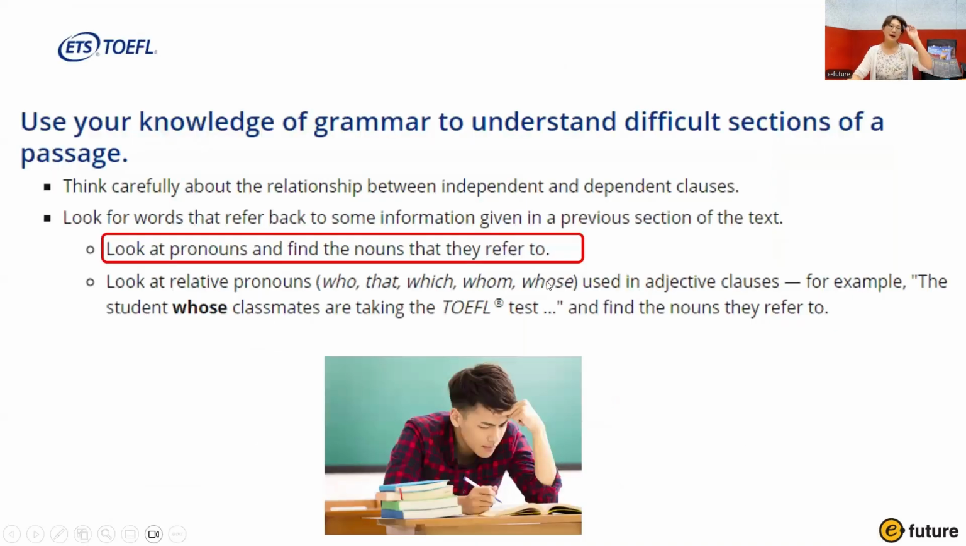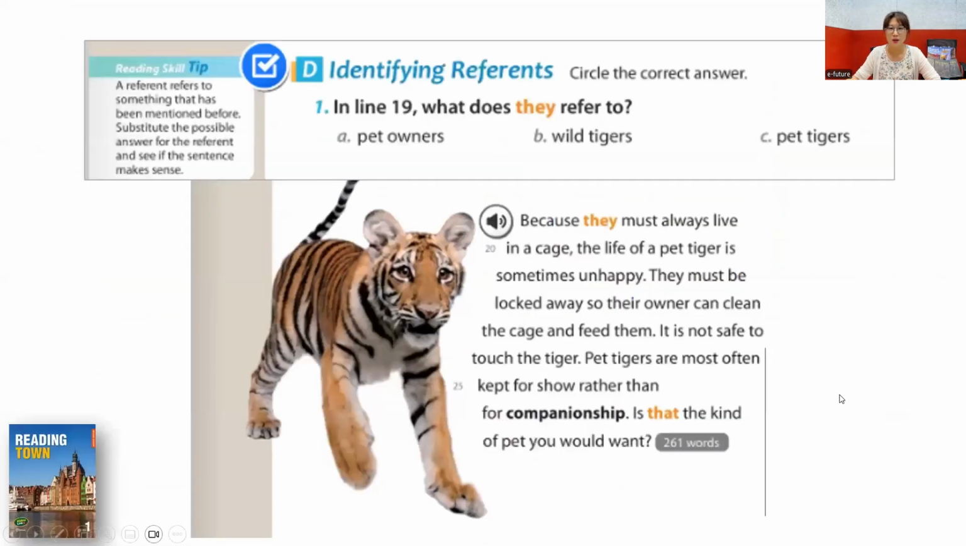Okay. And use your knowledge of grammar to understand difficult sections. Look at the pronouns and find the nouns that they refer to. Okay, this is our reference reading skill. Okay, so let's look at some of the examples in the book. So in the book, we have many different reading skills, as I said before, right? And look at this particular activity. Identifying reference. Okay, this is to practice identifying reference.